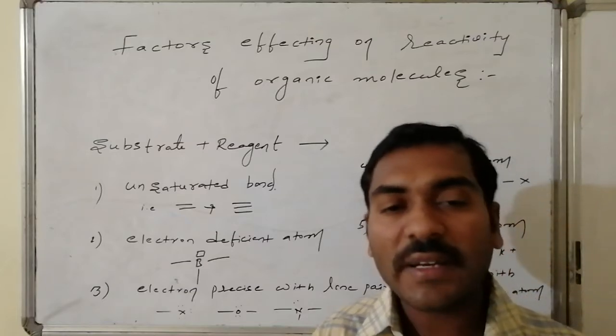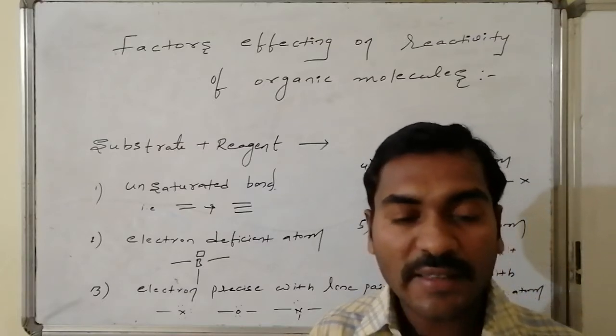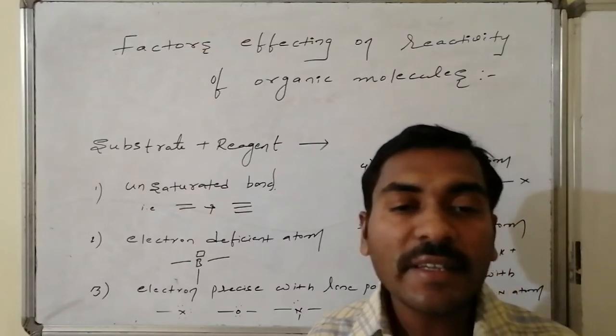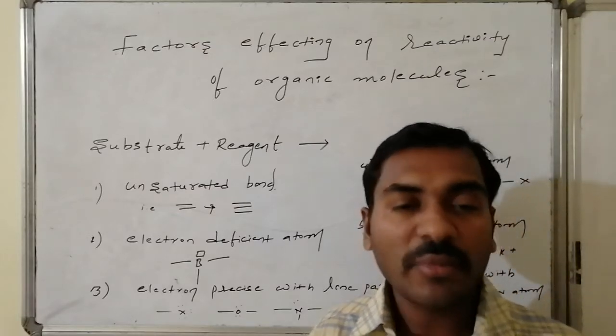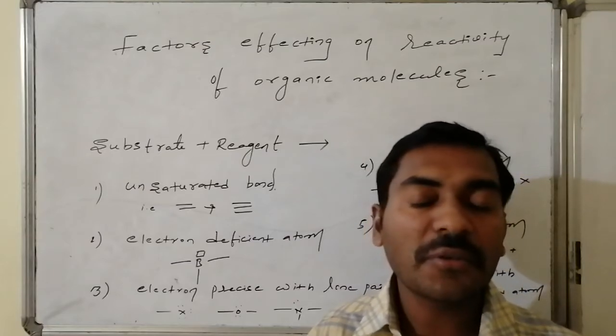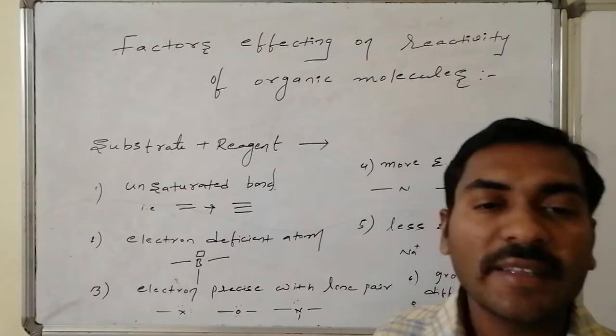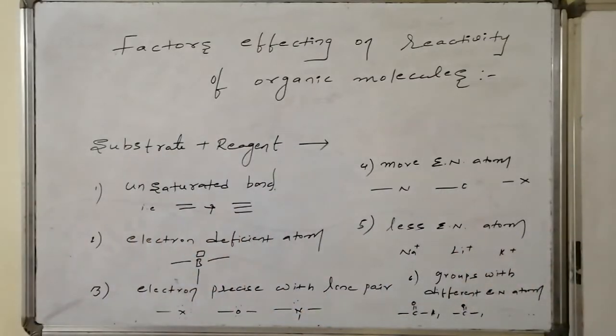Thus the effect that is present and all the corresponding other effects that are influencing the reactivity of the starting materials, otherwise organic molecules, when they are participating in the chemical reaction, let us have a discussion.